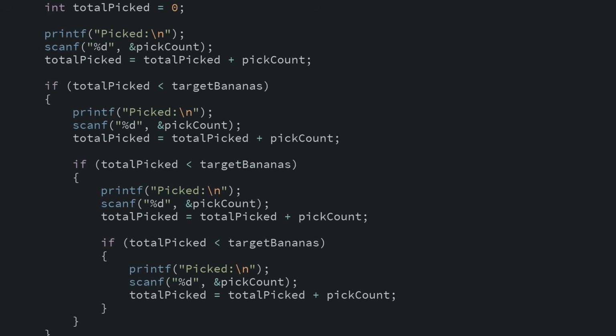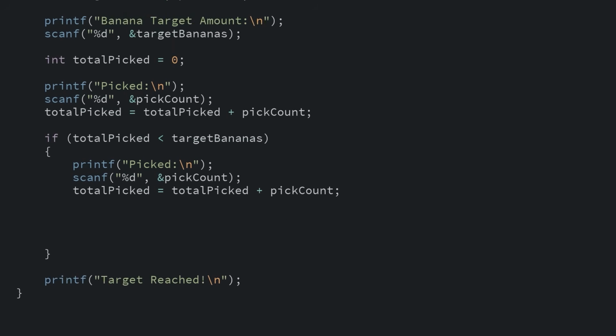This can read up to 4 numbers, but what if we needed 5? What if we needed 10 or 20? We can see a pattern emerge here. We're repeating these 3 lines over and over again, as long as this condition here is true, as long as our sum is below the target. We can replace all of this repeating code by swapping our first if statement to a while loop.